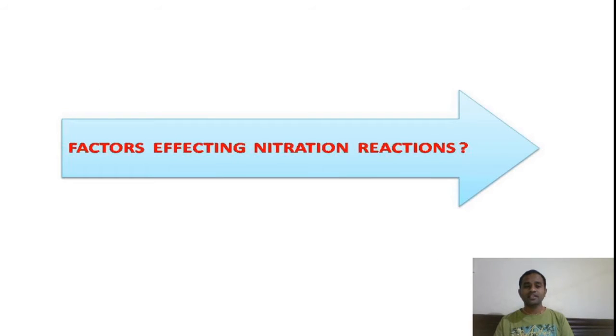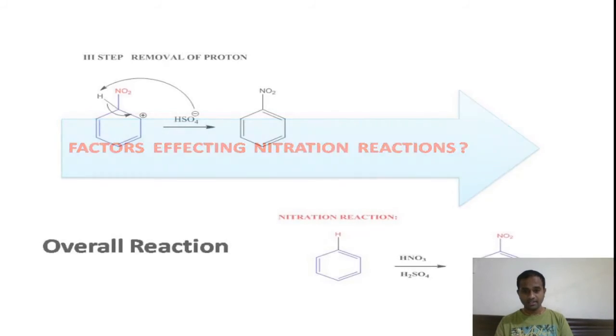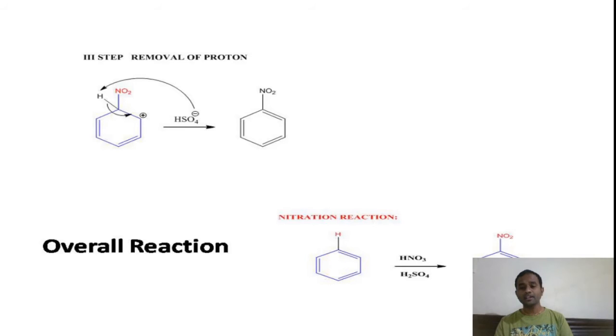And if you see here, factors affecting nitration reaction. Just now we have covered the nitration reaction. Nitration reaction is nothing but the replacement of hydrogen with the nitro group on the benzene. This is an electrophilic substitution reaction, no doubt. And here nitric acid is a nitrating agent.